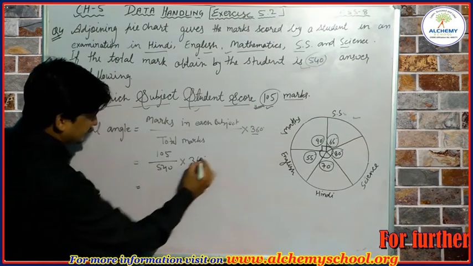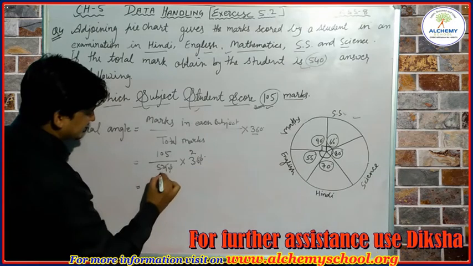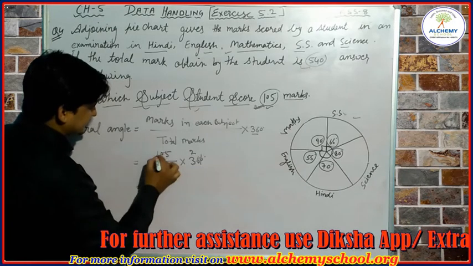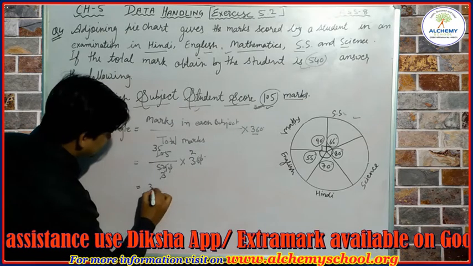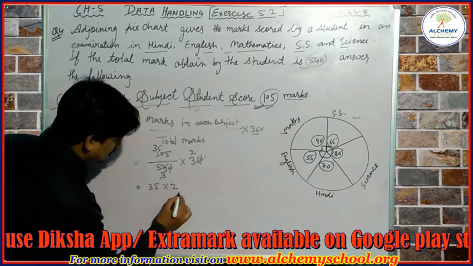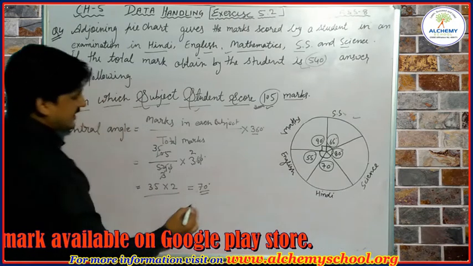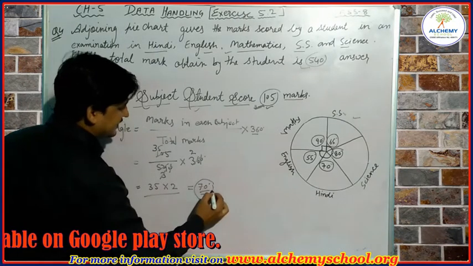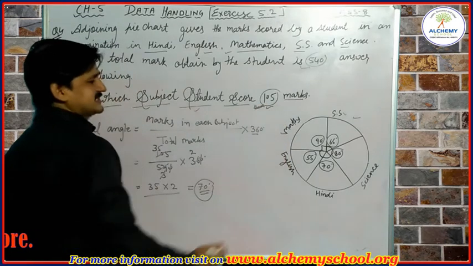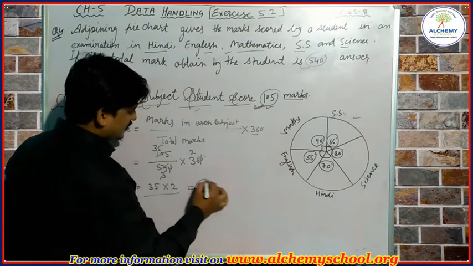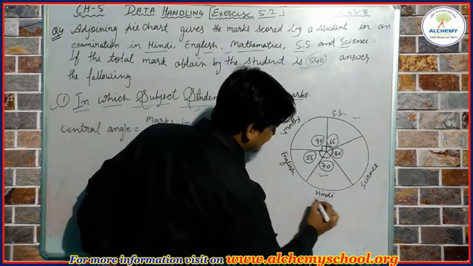So simply we can cancel this 0 by this 0. 18 2s are 36, 18 3s are 54, 3 3s are 9, and 3 5s are 15. So we have here 35 into 2. When we multiply these two values, we will get here 70 degree. So this 70 degree angle represents the marks 105. So we have to observe the pie chart and find where this 70 degree is. So this 70 degree is for this subject.